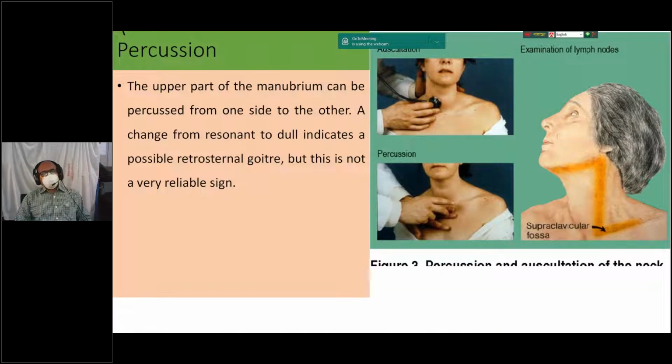Percussion, to detect any retrosternal extension or not. Usually the upper part of the manubrium sterni can be percussed from one side to another, and you observe whether there is a change in percussion note from resonant to dull. It indicates retrosternal extension of the goiter.